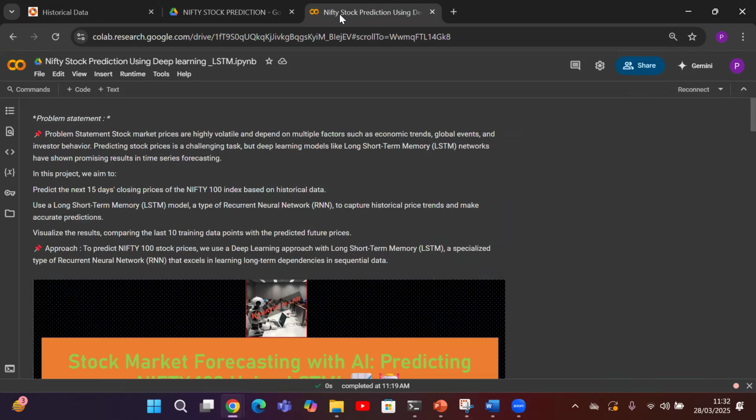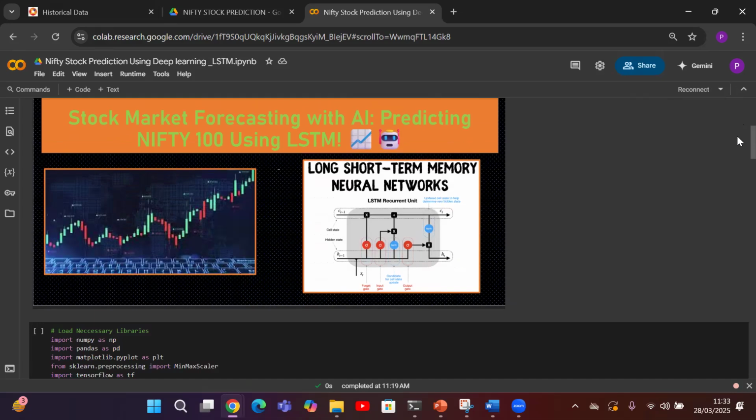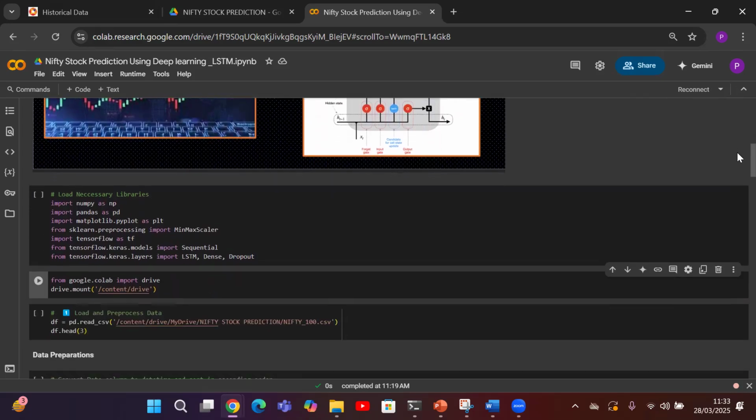So our aim is to implement LSTM, which is a powerful deep learning model for time series forecasting. And we will be visualizing the predictions and comparing them with the actual data. So why are we preferring LSTM? Because most traditional machine learning models may fail to capture the sequential pattern of the data. So let us use LSTM in this case. We will be deep diving into the code now.